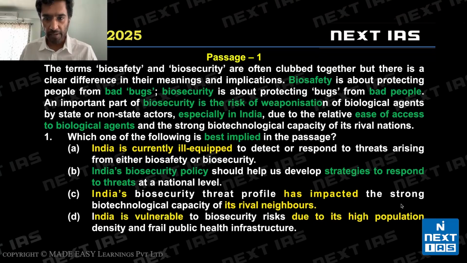उसके बाद we go to the passage, and we are told about a distinction between biosafety and biosecurity. The distinction the author is trying to draw is: biosafety is about bad insects, bugs; biosecurity is about people misusing those bad insects or bugs. Biosecurity is the risk of weaponization, especially in India. का reason क्या है? Ease of access to biological agents. All right.